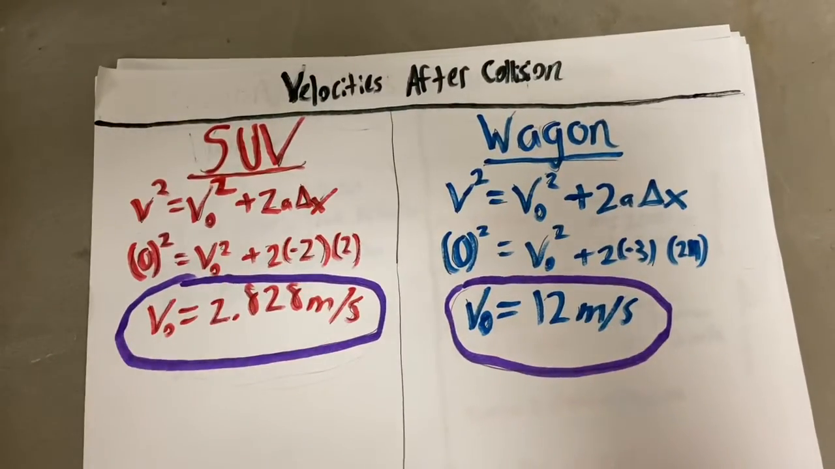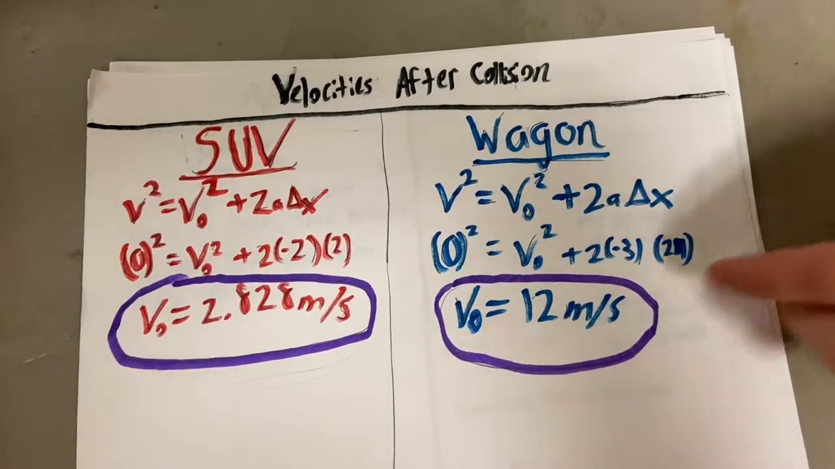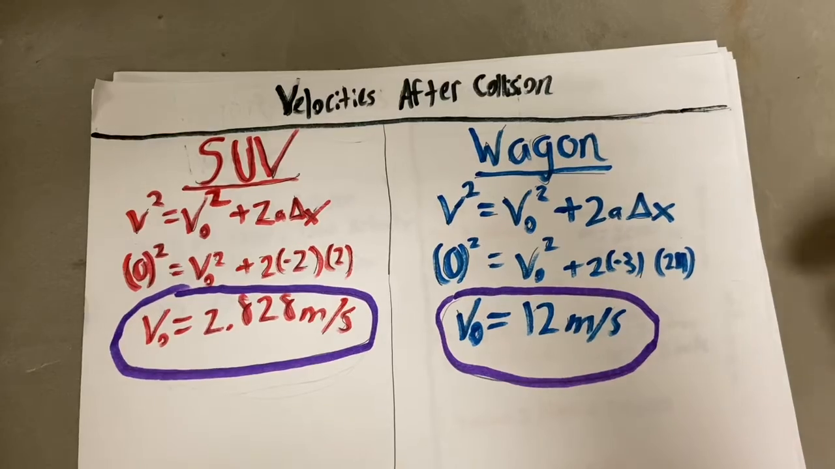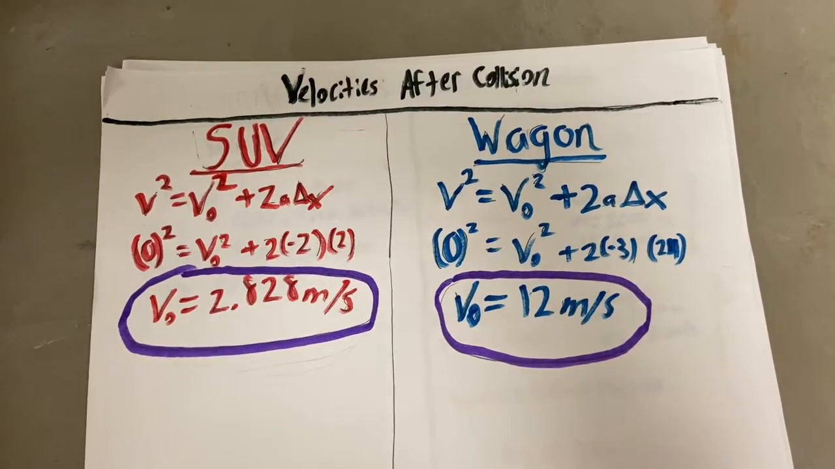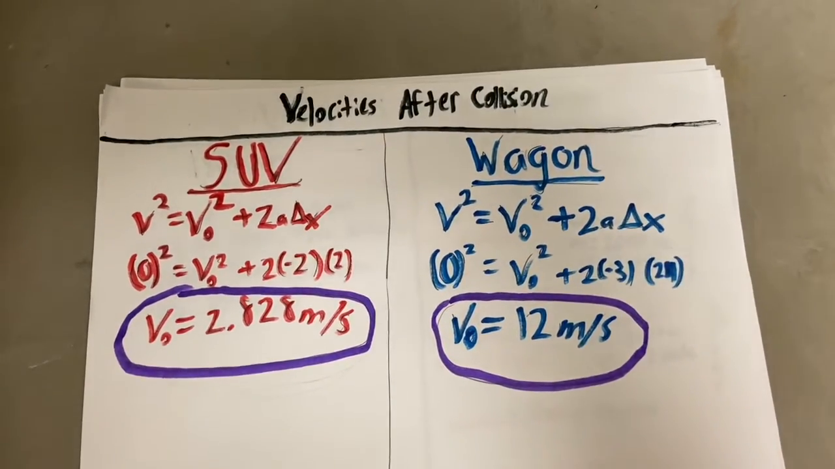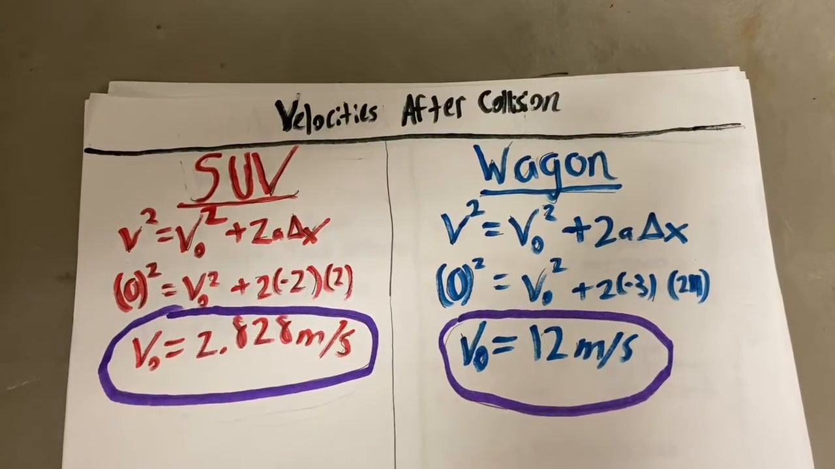We did a similar process for the wagon's velocity, in which we plugged in the exact same numbers, except the distance was 24 as stated in the investigation, and the acceleration was -3 instead of -2. This ended up giving us an initial velocity of 12 meters per second.